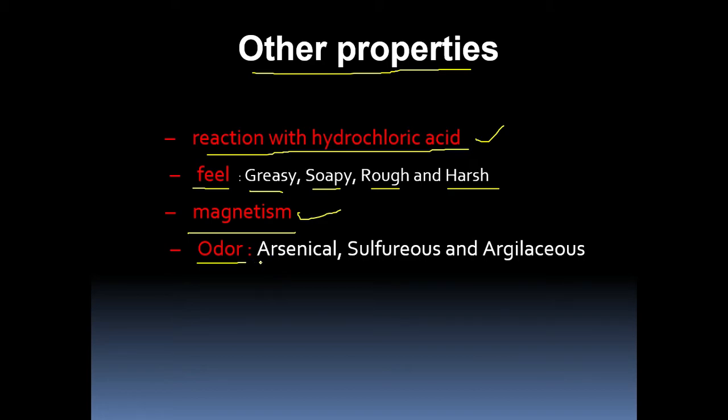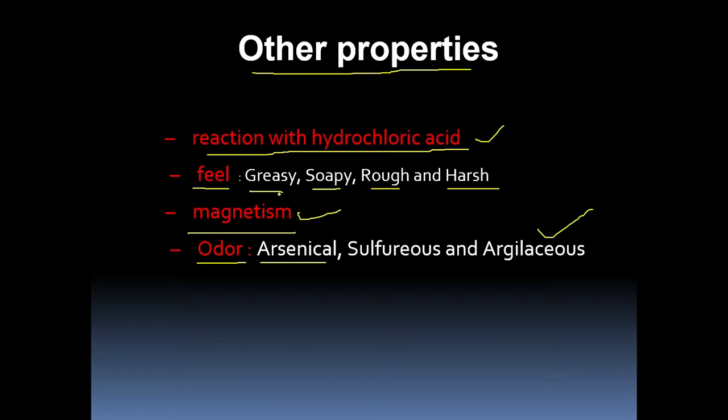Some minerals have an odor: arsenical, sulfurous, or argillaceous, which is a clay-like smell.